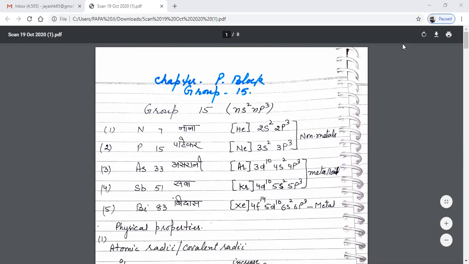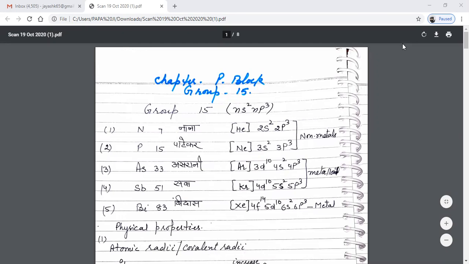Nitrogen exists as N2. Its electronic configuration is helium 2s2 2p3, because the general electronic configuration of group 15 is ns2 np3. So there are 5 valence electrons in the nitrogen, 2 in the 2s orbital and 3 in the 2p orbital.